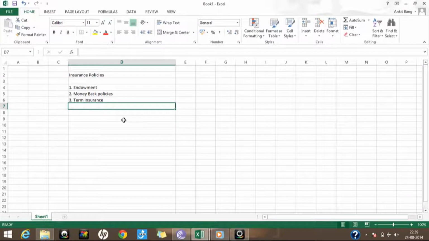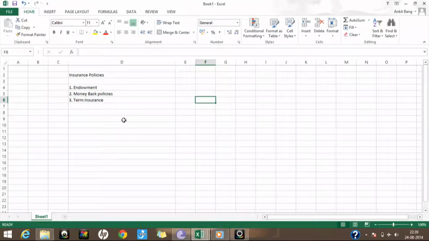and if something happens to you during the duration of the policy, then the sum insured amount will be paid to you. If nothing happens to you and you are good and everything goes well, then nothing will be paid back to you, and whatever premium you have paid will lapse and be taken away by the insurance company itself. So on the face of it, it looks like a very disadvantageous policy, that whatever you are paying, you'll only be getting something if something happens to you, and nothing will be paid to you at the end of the policy.